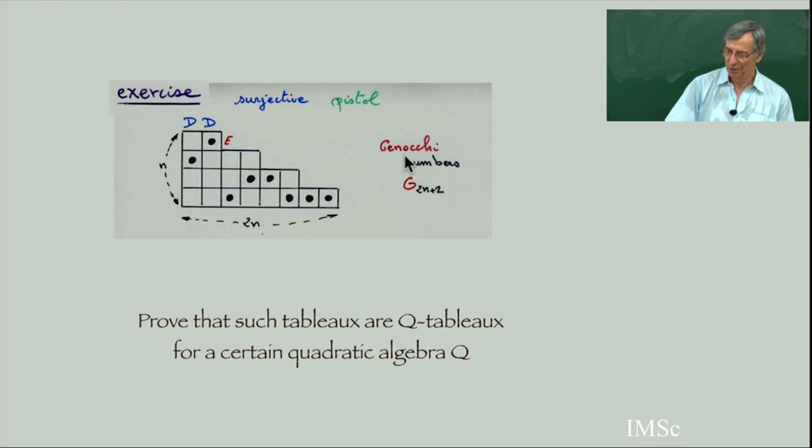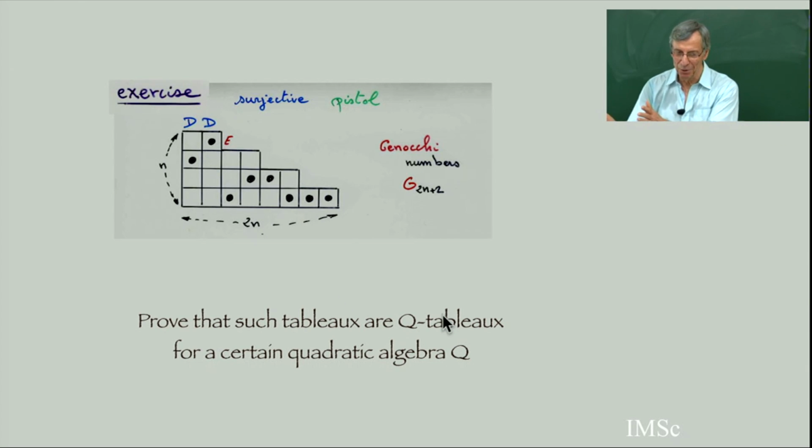So all the combinatorics of tangent, secant, and Bernoulli numbers is related to this. The exercise is not to prove that these are the Genocchi numbers; there is a well-known generating function. The exercise is to prove that such tableaux, surjective pistols, are Q tableaux for a certain quadratic algebra Q. You know, it's a reverse problem. We start with a quadratic algebra of a certain type, and we get some tableau. For the reverse problem, you give me a tableau, a picture like this, and how do we get a quadratic algebra so that the tableau is a Q tableau for the quadratic algebra Q?